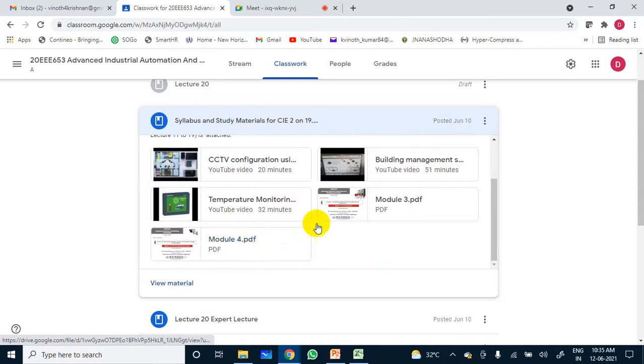Module 3 is file RLM system. Module 4 is access control system. Now, the question pattern is 25 marks. The first 2 questions are 10 marks each, and the 10 marks come from these lab video modules only. Do you understand my point?